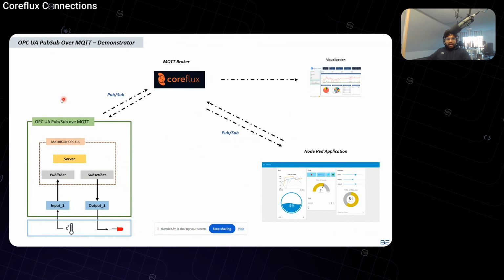To start with, I will be using the Matrikon OPC UA Flex SDK, which runs an OPC UA server, publisher, and subscriber, and it will have an input and output, running on a Raspberry Pi. Using OPC UA PubSub over MQTT, I will be pushing it to the CoreFlex MQTT broker, and from there I will be using a Node-RED application to visualize it. Then Hugo will take over to show what data operations he can do from the CoreFlex side.